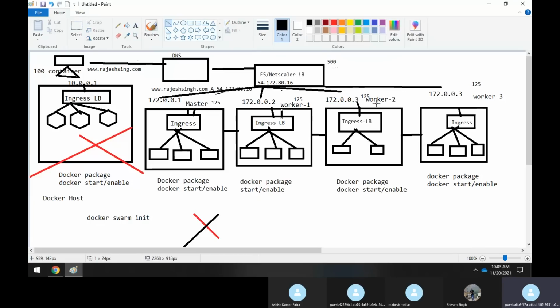So I hope you got the point of what I'm saying, correct? It means that the whole traffic will get divided across all the 4 nodes. One node will be acting as a master and the others work as worker nodes. Clear, sir? In that way you are maintaining high availability of the application. So at any point of time your application will not go down. That is the actual scenario for us to implement Docker Swarm. Clear, sir, till here?